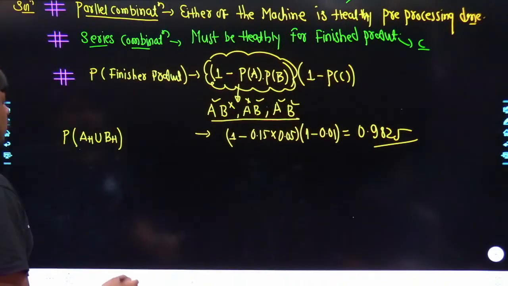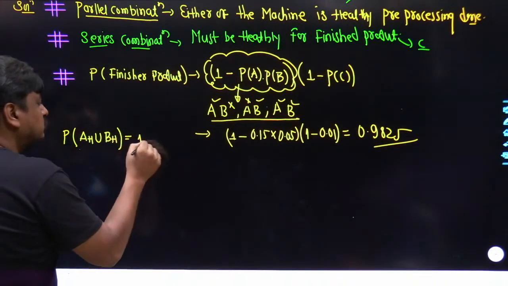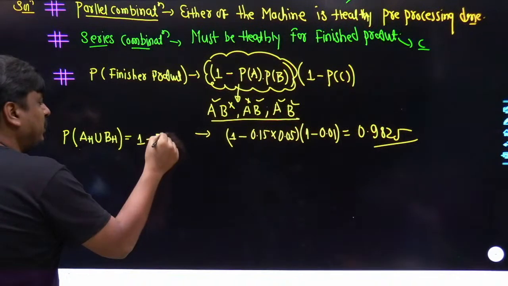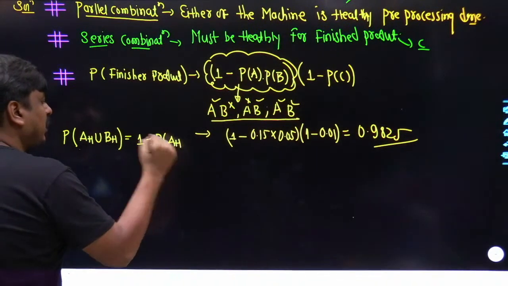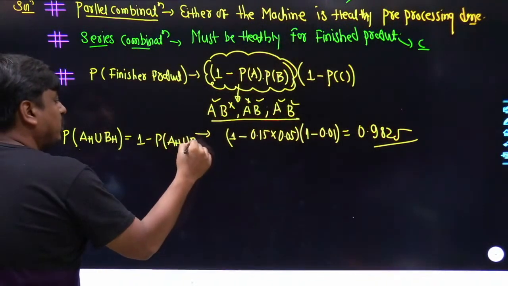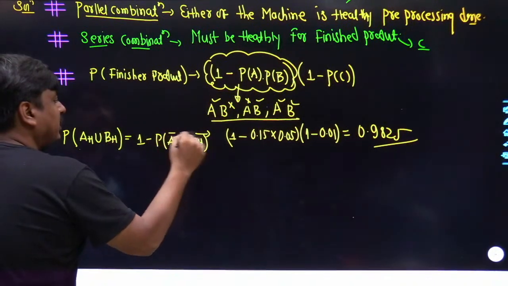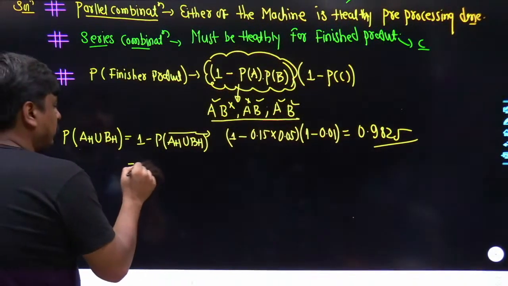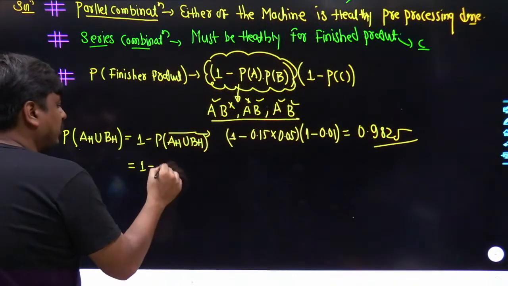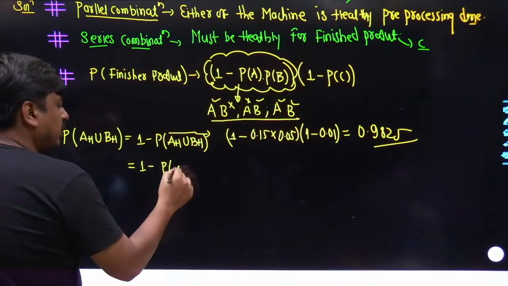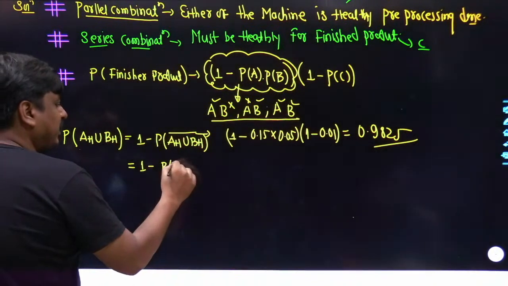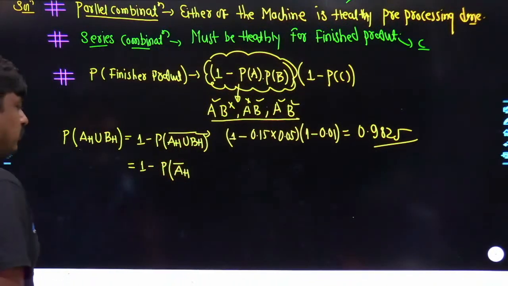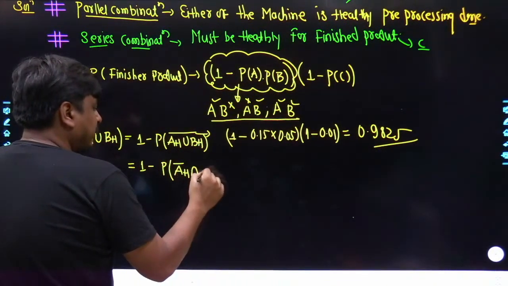So what are we going to do over here? We can do 1 minus P of (A_H union B_H). Yes, and now I can take the bar over here. That's fine, sir. That's more than adequate. Now, next what's going to happen? It would remain P. Now this bar would come inside, it would be A bar, and here it would become intersection of B bar.